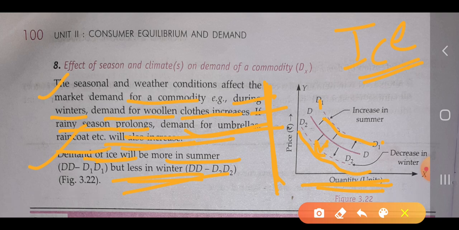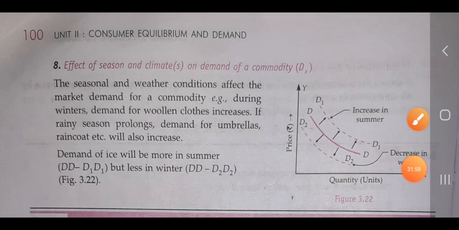So it's all about the demand function and the different factors which affect demand. All of these are in today's class. In the next class we will study further.